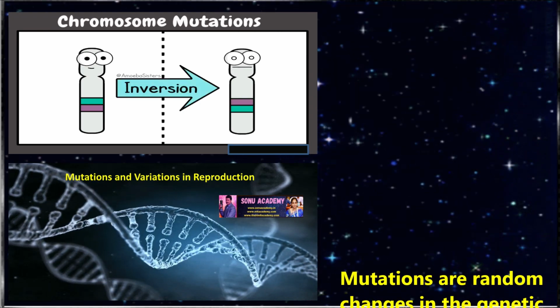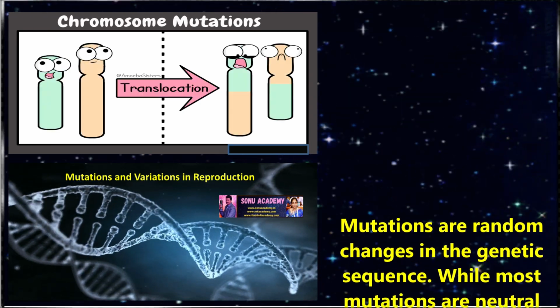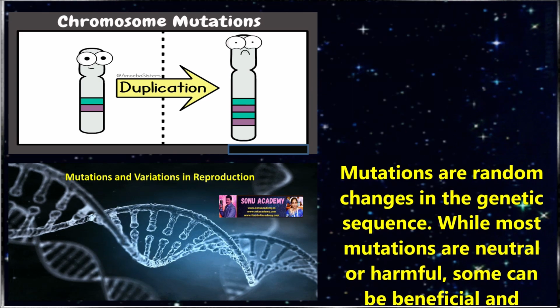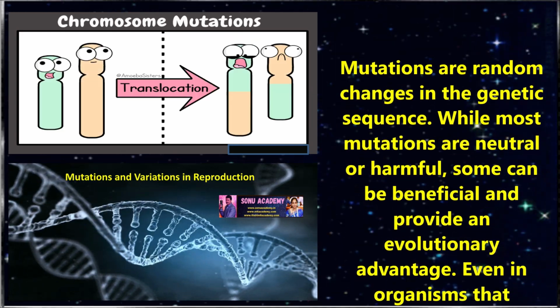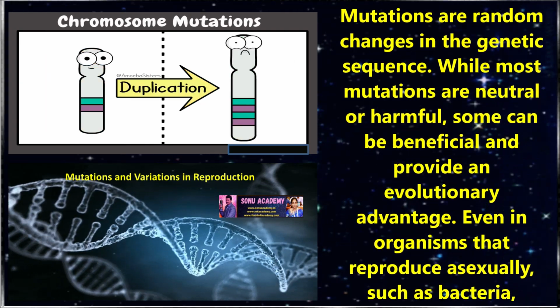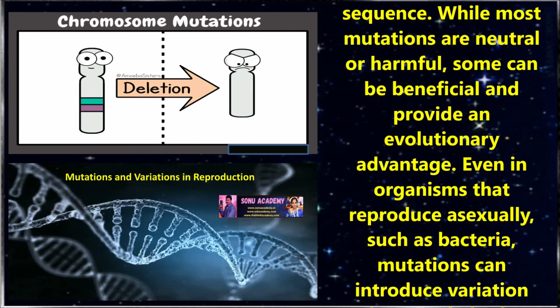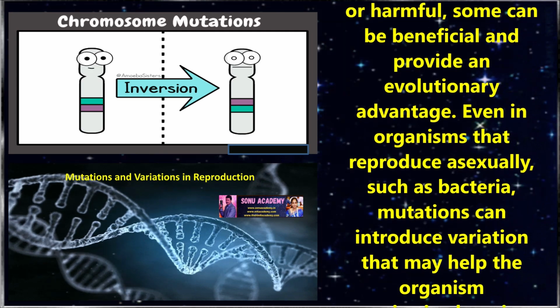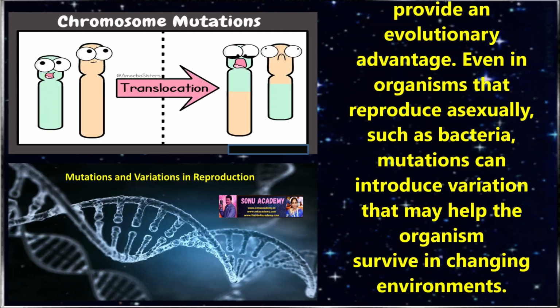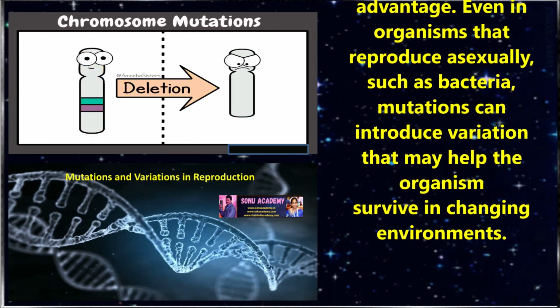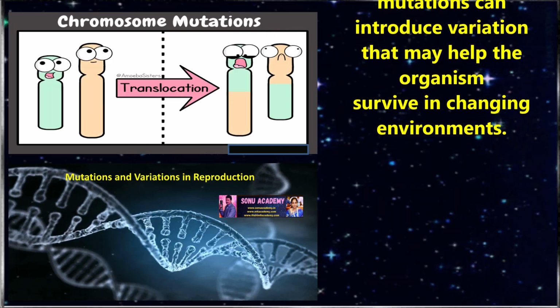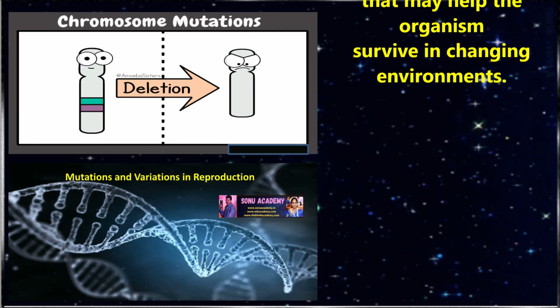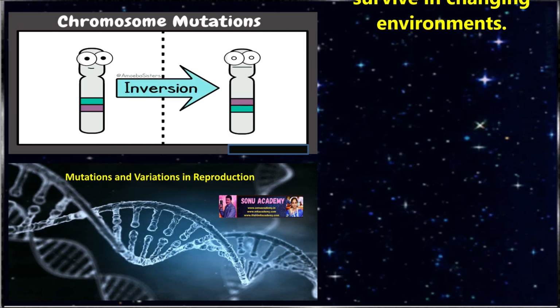Children, now let us see what is the role of mutations and variations in reproduction. Mutations are random changes in the genetic sequence. While most mutations are neutral or harmful, some can be beneficial and provide an evolutionary advantage. Even in organisms that reproduce asexually, such as bacteria, mutations can introduce variations. They may help the organism survive in changing environments.